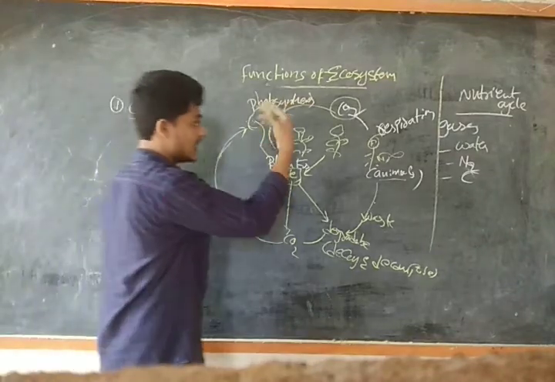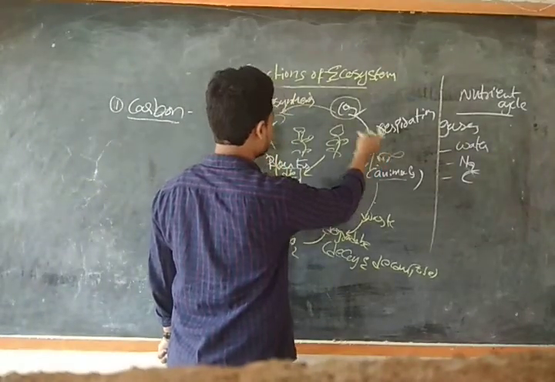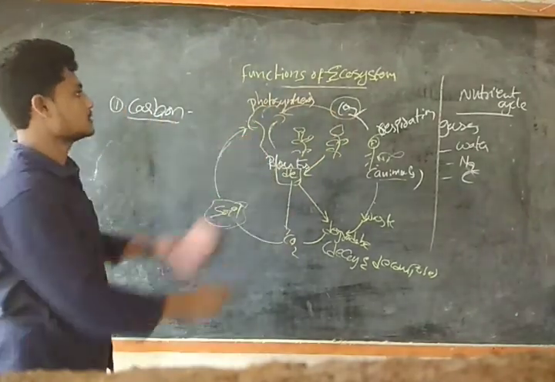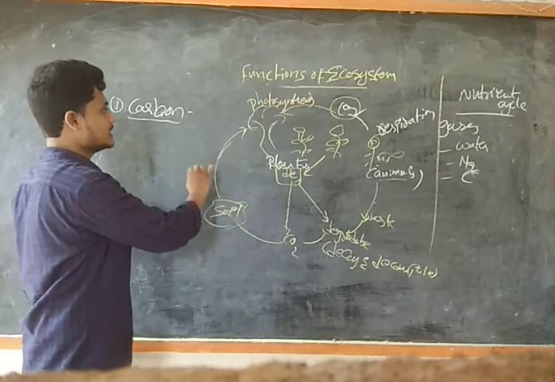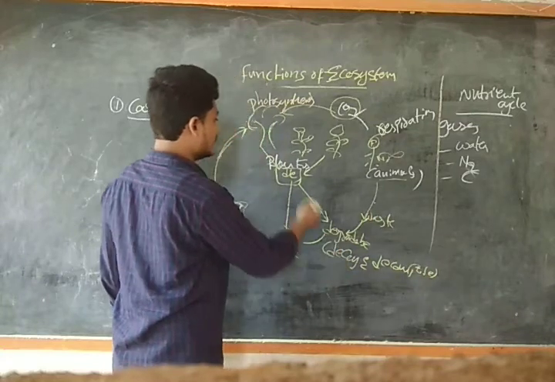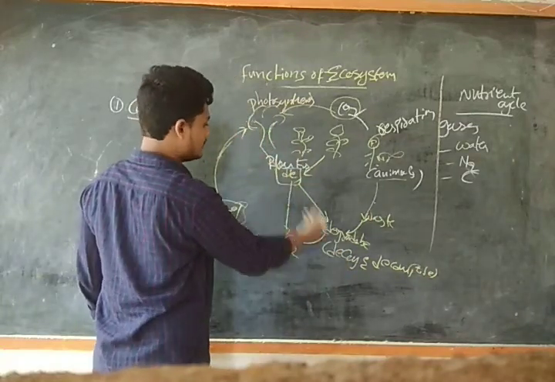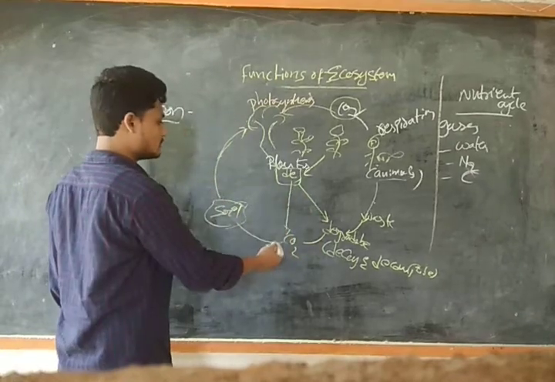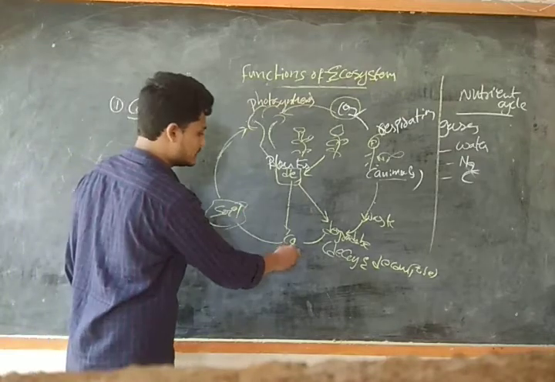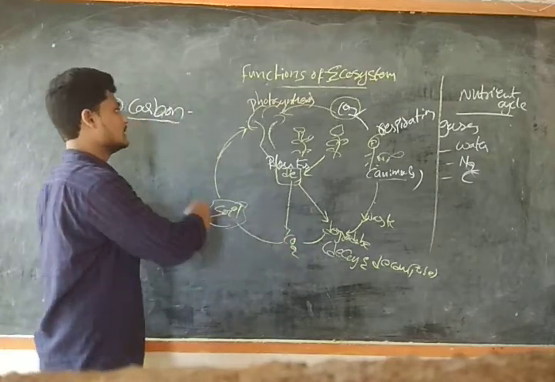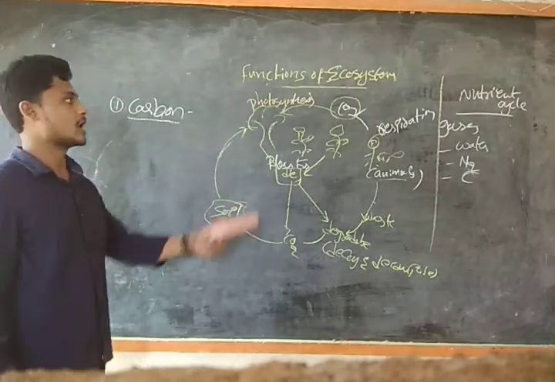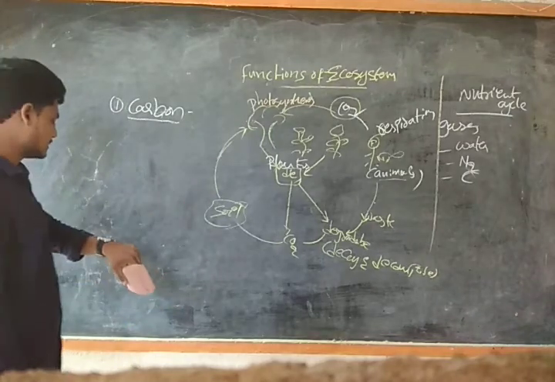Okay, I repeat. Through the process of respiration, carbon dioxide will be released. The carbon dioxide will be taken up by photosynthesis, and through photosynthesis they will prepare some food and energy. Okay guys, this is our part. And the animals' waste will be degraded and decayed, and plants and animals will also die, and they will be degraded in the form of carbon dioxide. So the carbon dioxide will be released and again taken up by the soil, guys. This process is continuous. This process is known as the carbon cycle, guys.